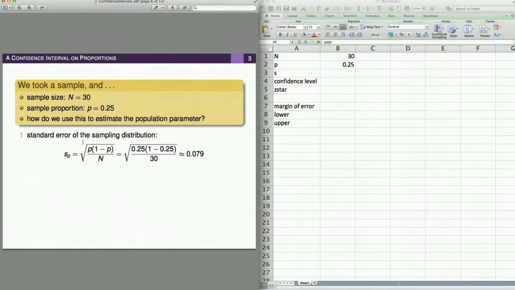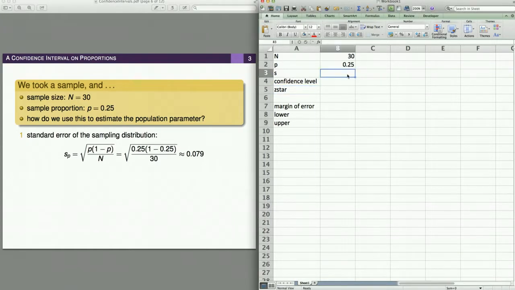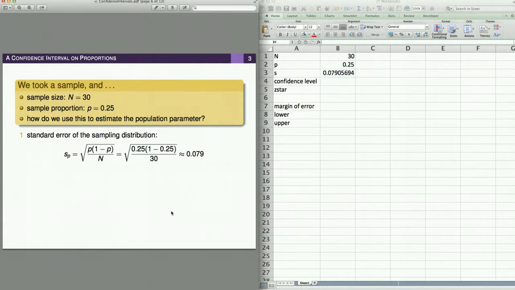So the standard error is given by the square root of your estimated proportion times, that's the estimated chance of success, times 1 minus that, so that's the estimated chance of failure, over your sample size. Oops, I didn't have n there, sorry about that, over B2 or B1. And then you pick your confidence level.